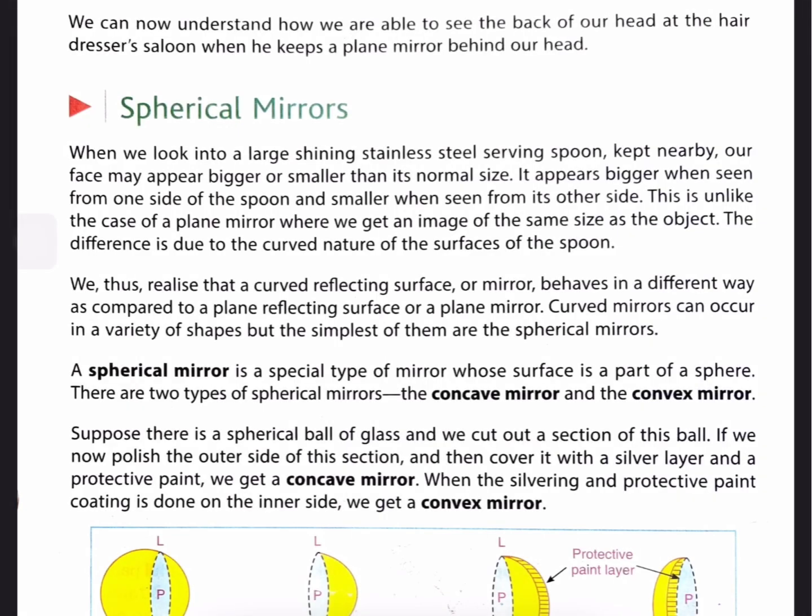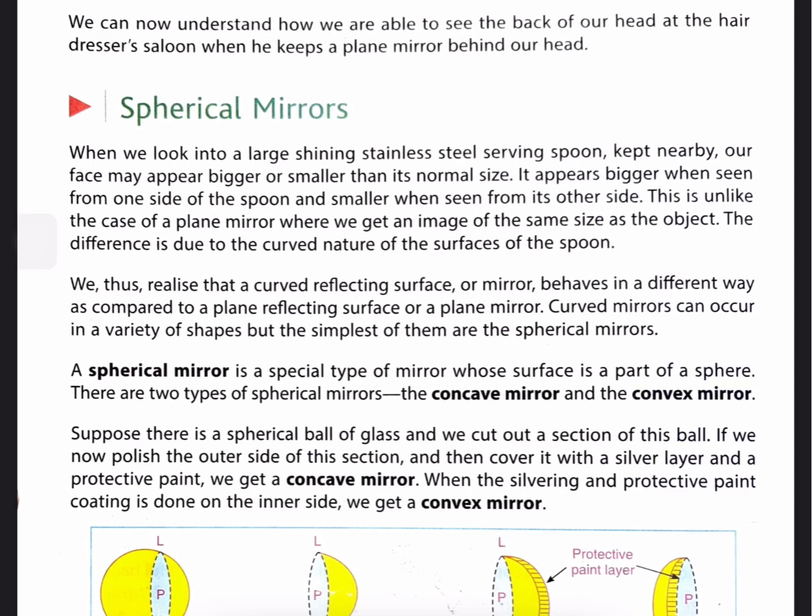Spherical mirrors. When we look into a large shining stainless steel serving spoon kept nearby, our face may appear bigger or smaller than its normal size.